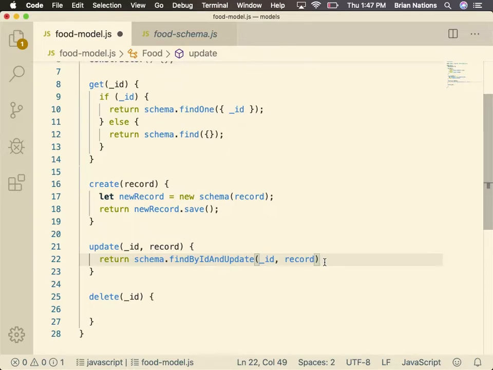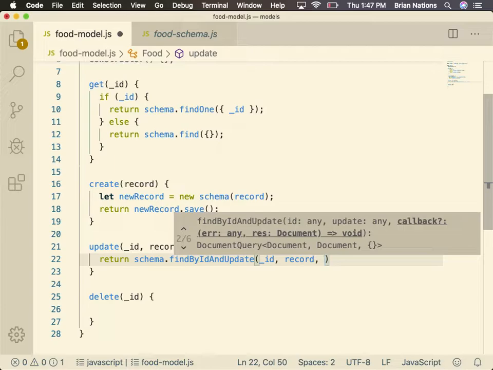So find it by the ID, give it the thing that we want to update it with. So if we want to update the name property, it will update the name property. You don't have to do anything else there. However, you really got to pay attention to this one. I don't know why they haven't changed this yet. It still drives me nuts. It's been like this forever.